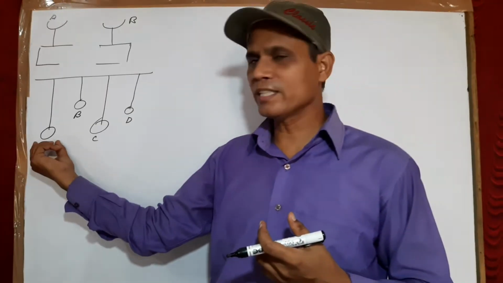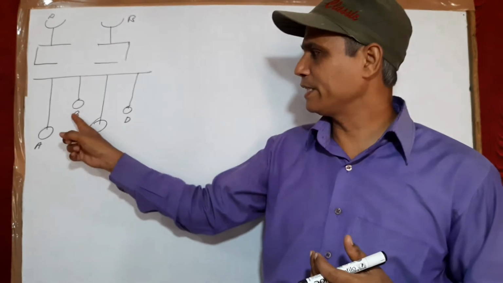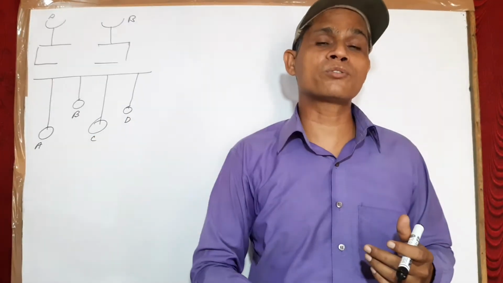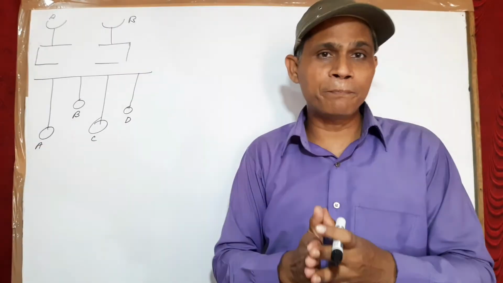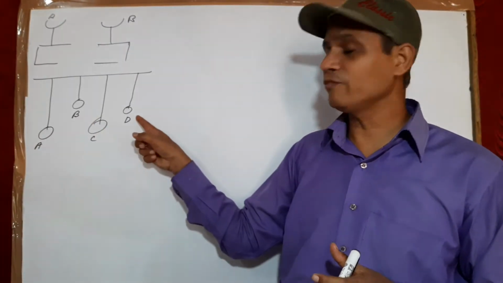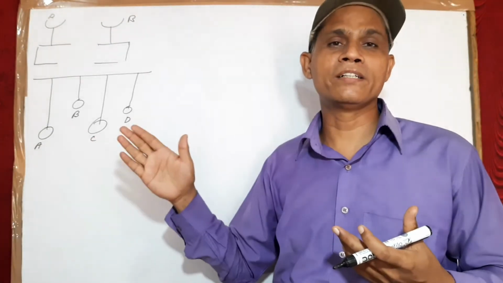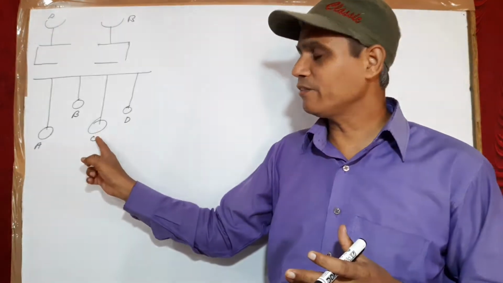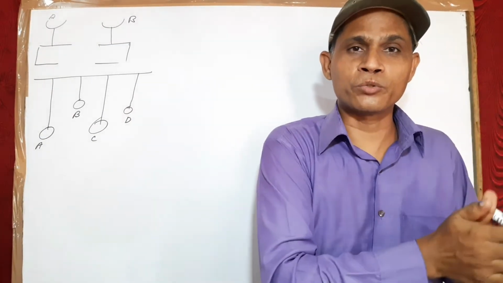Then if I oscillate pendulum A, you will see that pendulums B, C and D will also start oscillating with A. But the amplitude of B and D will be less, while the amplitude of C will be higher and higher. Why?